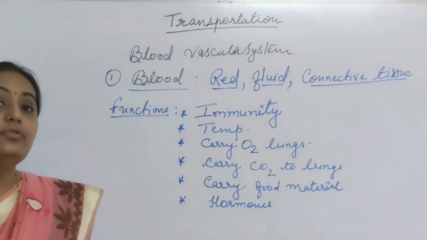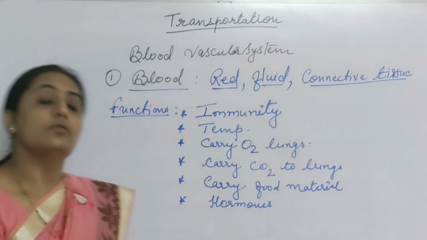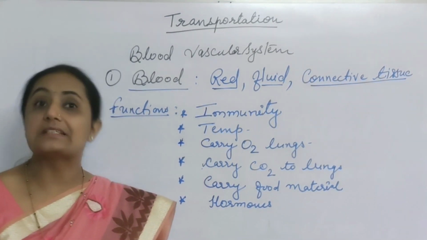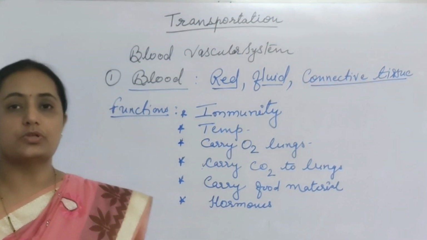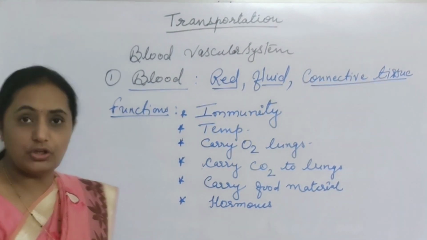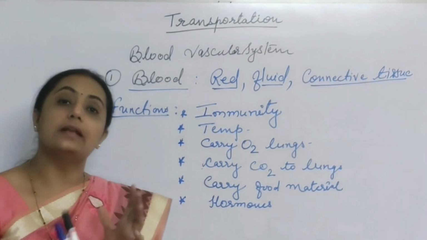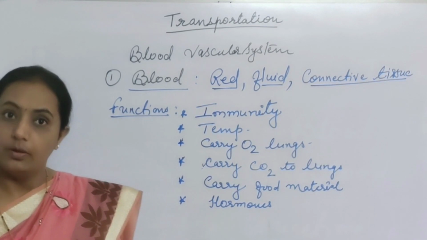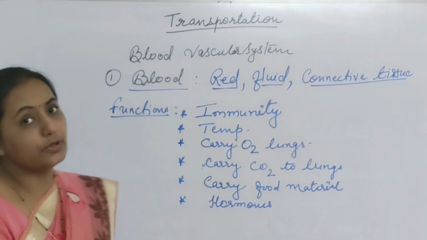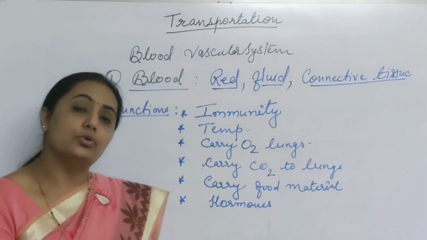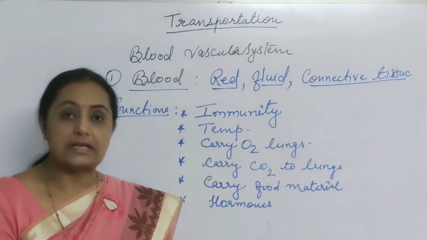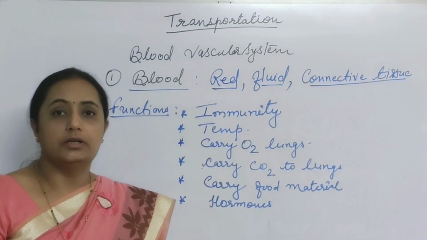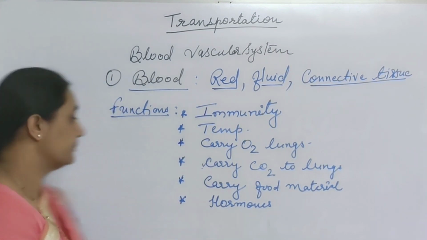Without blood, we are unable to perform any metabolic process or life process. Nothing is possible without proper functioning of blood and without the proper level of blood in the body. So blood plays a very important and crucial role in life processes and in dealing with day-to-day activities.